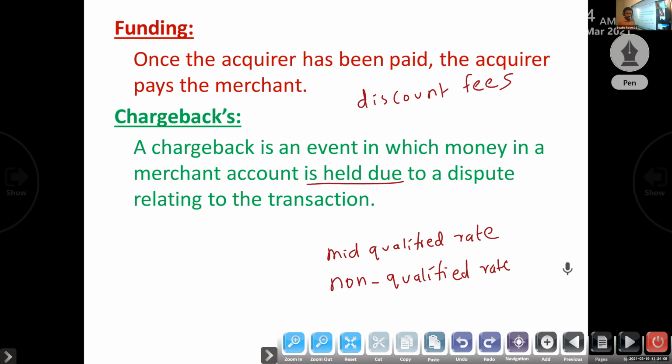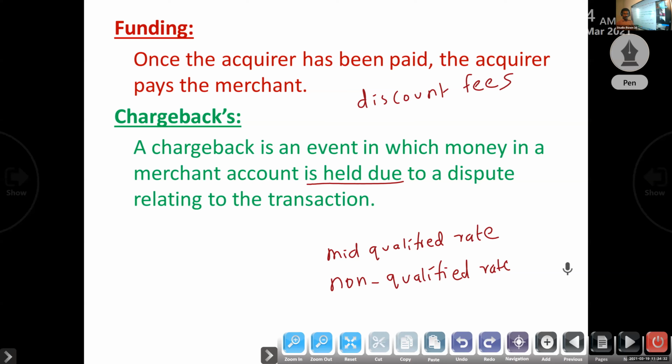Then the acquiring bank forwards the chargeback to the merchant. So he can accept that chargeback, or he can contest it, or he can participate in the complaint.